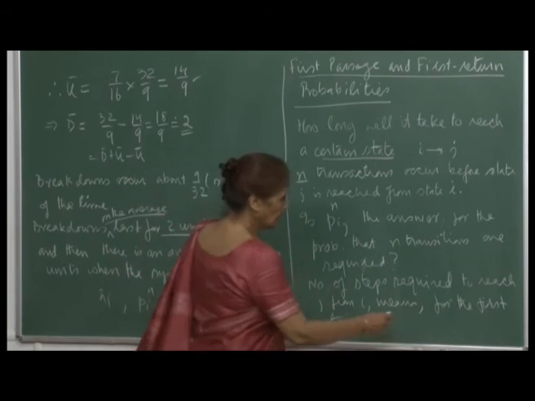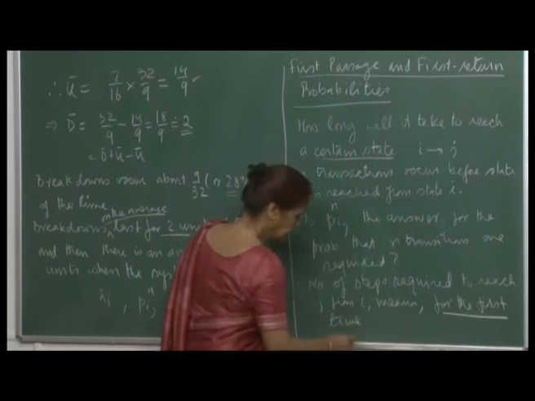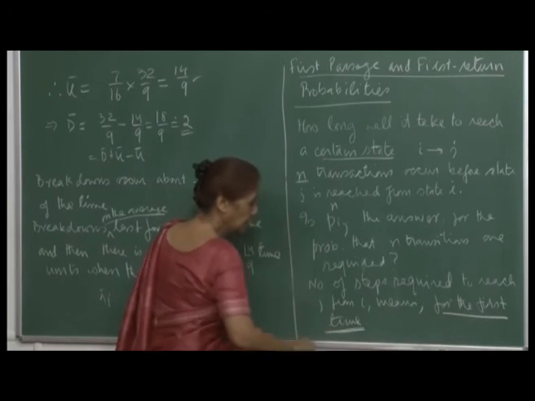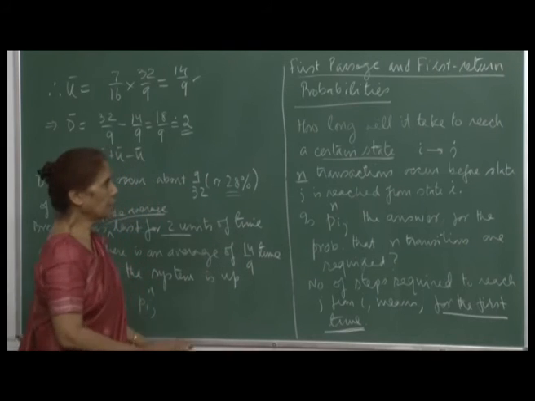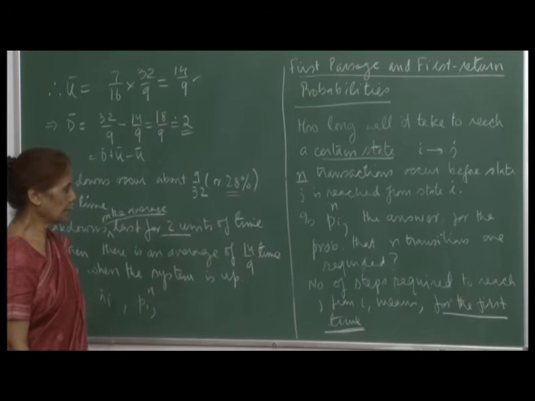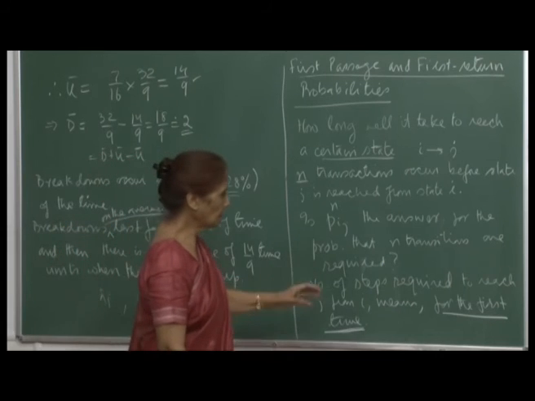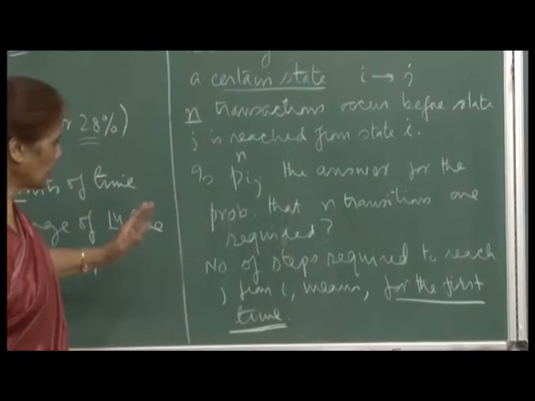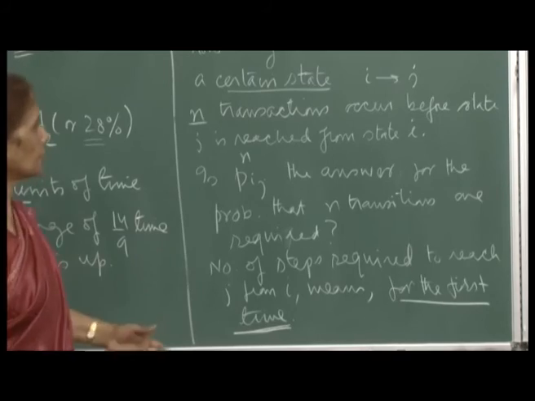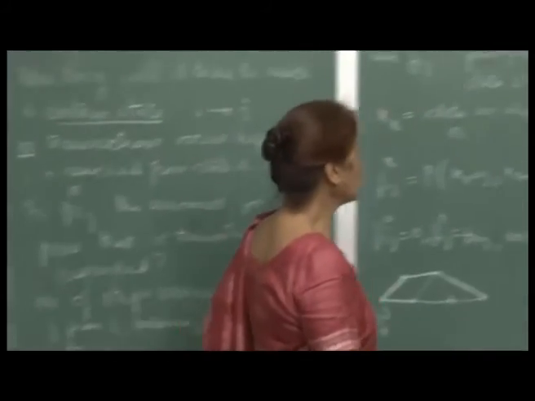So, essentially what we are looking for is that for the first time I reach j from I. So, in between I should not have touched state j, and when the first time it occurs I want to compute the probabilities of such. And so, what we will do is we will make these definitions here.